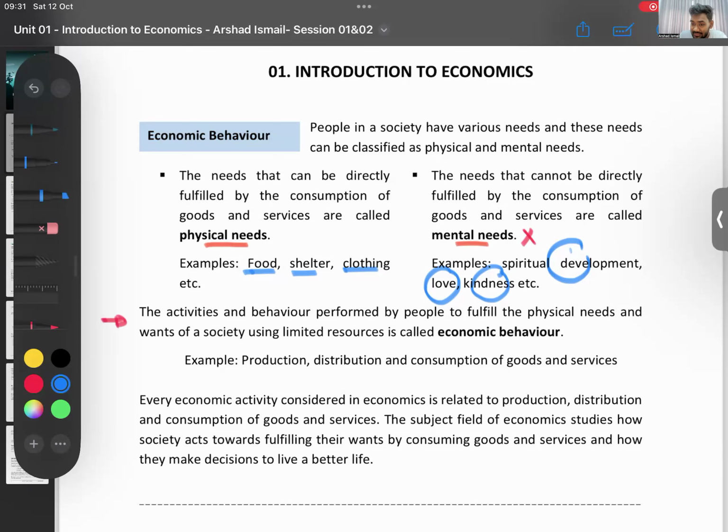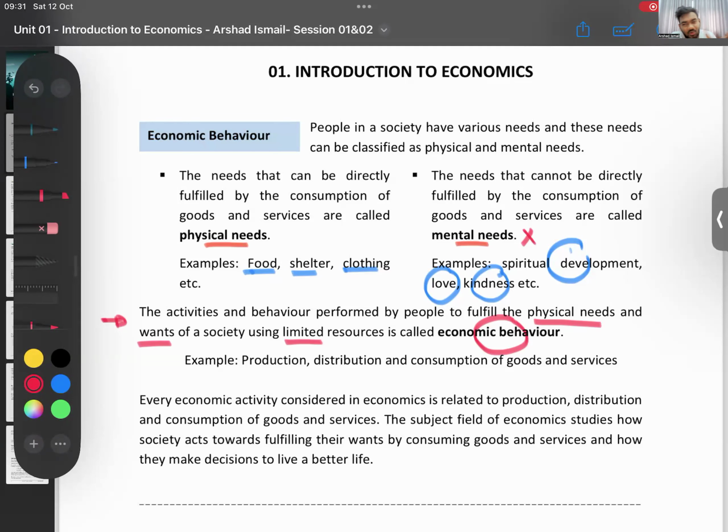The activities and behavior performed by people to fulfill physical needs and wants of a society using limited resources. What are those limited resources, I will talk about. This is called economic behavior. What is economic behavior? The different things that people do in order to fulfill their physical needs and wants with the limited resources they have. People don't have unlimited resources.